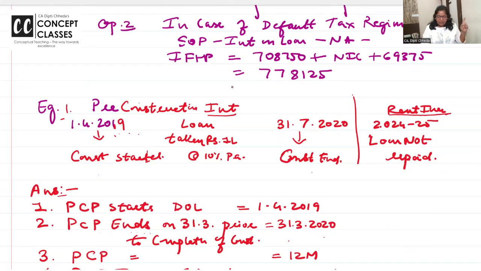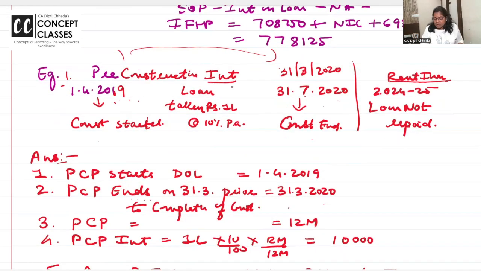Say the loan is taken on 1/4/19, 1 lakh rupees loan at 10%. Construction is completed or ended on July 20, so till 31st March 2020. Prior to completion of construction, this period's interest is where I'll deduct, that's a problem. Because after this, to 2021, whether it is self-occupied or let out, you can deduct interest, until 24-25, if the loan is not repaid.